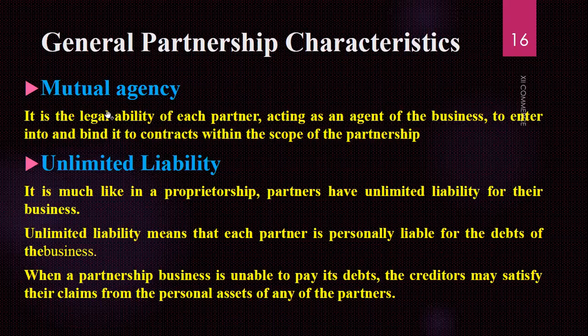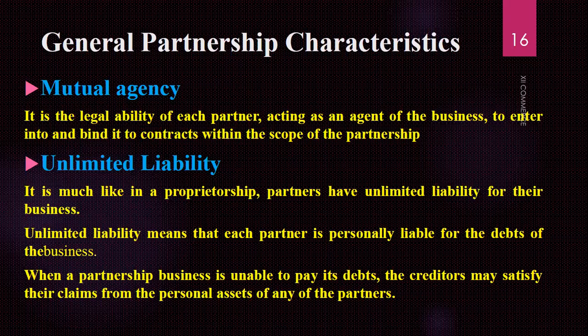It is the legal ability of each partner acting as an agent of the business. Definitely, if a partner is working hard, he is working like an agent or member to enter into it and bind it to contracts within the scope of the partnership. His main scope is to bind the partnership, to make it correlate with the other partners, and their main motive and the main scope of the partnership is to generate the maximum profit for the organization.